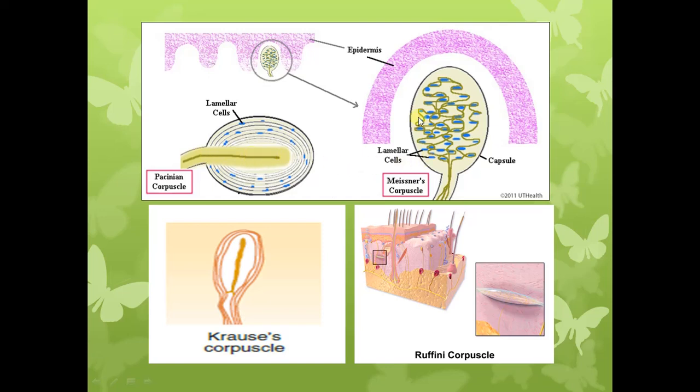Now this is a Meissner's corpuscle. You can see an ovate shaped encapsulated receptor.